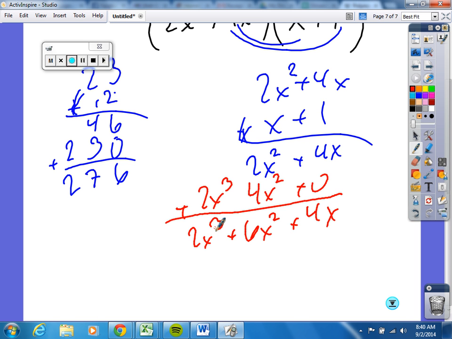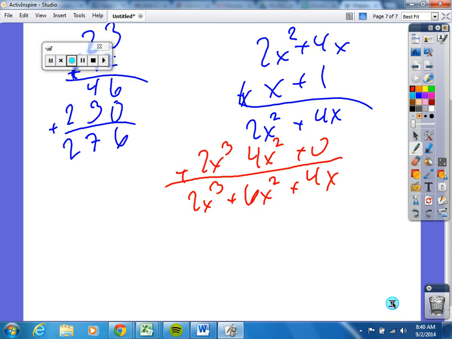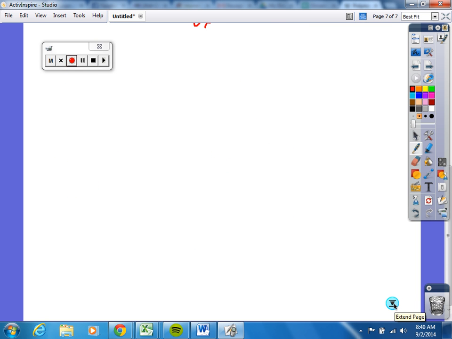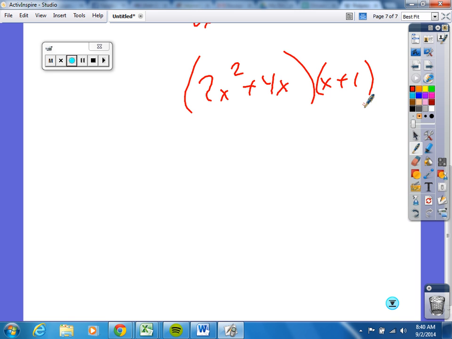Okay. I'm going to show you another way that I just learned the other day that I've never thought of in the past. Can somebody tell me what I had again? It was 2x squared, right? Plus 4x. And then x plus 1, is that what it was? This kind of helps us a little later when we get to factoring, and a lot of people struggle when I do a part of factoring, they can't see this step, so hopefully this will help us when we get to this. What I'm going to do, technically this is like one number. I know you guys see it as a binomial because of the plus sign, but as soon as I put a value in for x, that becomes just one single number, doesn't it?